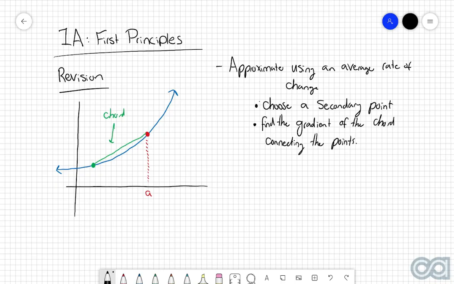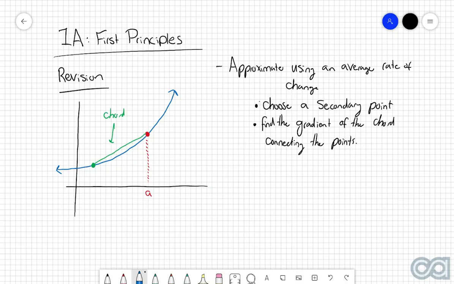But once again, while it is a very simple and convenient technique, it is only good for approximating the rate of change at the point that we're concerned about. Let's think about why this might be. As a secondary bit of revision, what you need to remember is that when we're talking about the rate of change at a particular point, we use the phrase the instantaneous rate of change. So that's a very important term there.